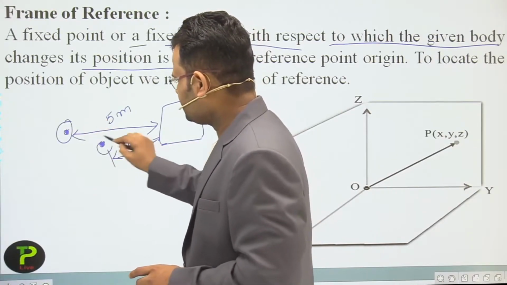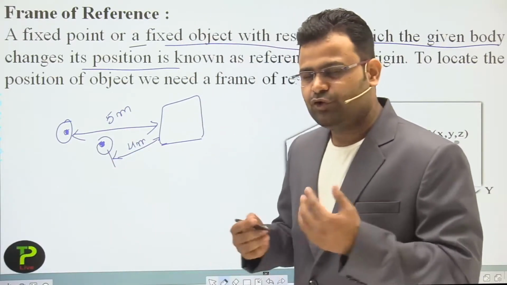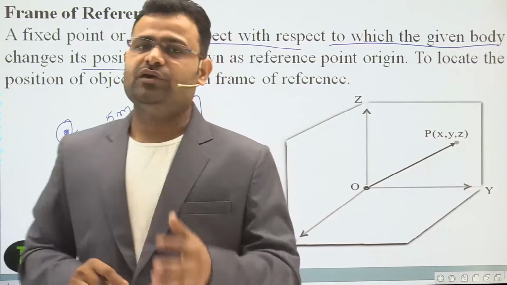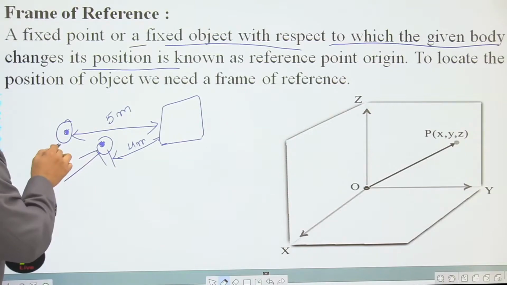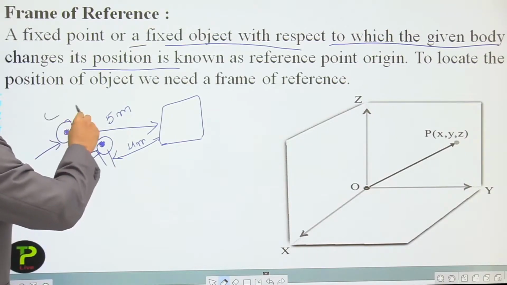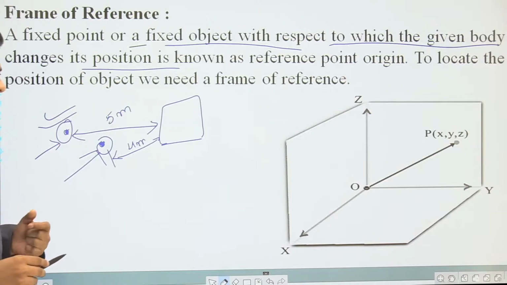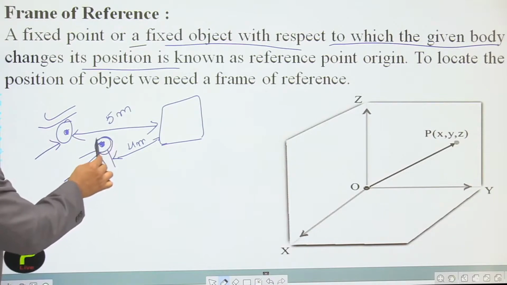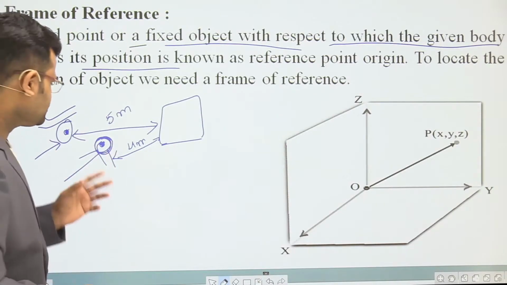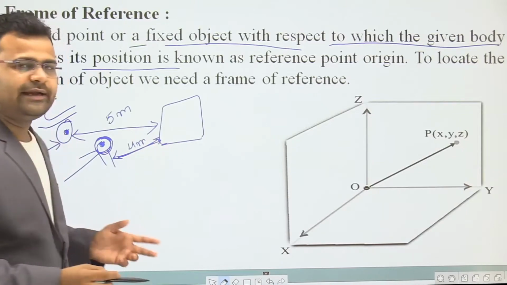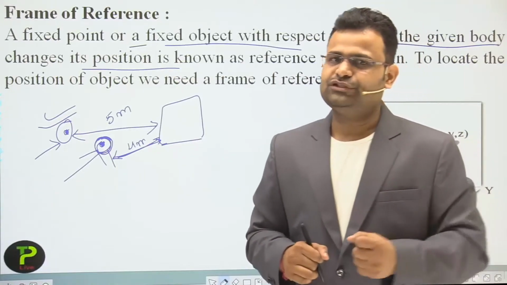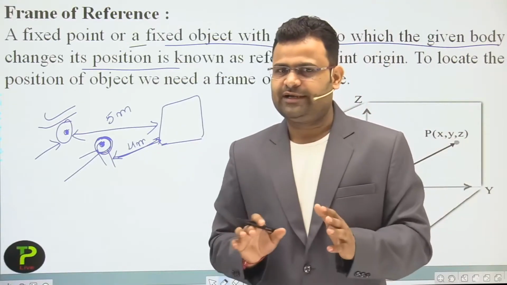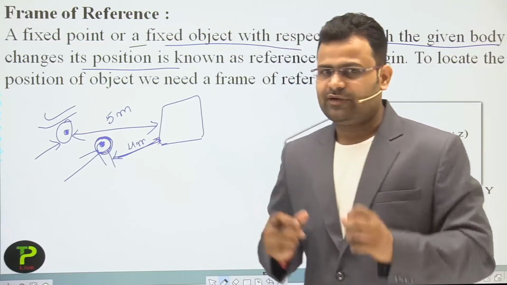So if we change the position of the observer, meaning if you don't have any fixed point, then your value will change according to your measurement. First time we have the position 5 meters on the right hand side. After some time, our position is 4 meters on the right side. So dear students, if we don't have any fixed point, then our measurement is not correct at all times.